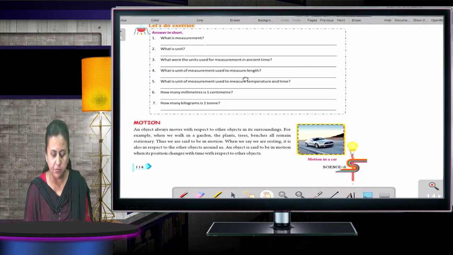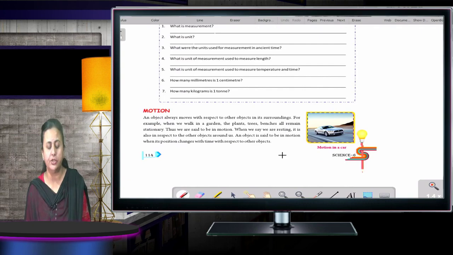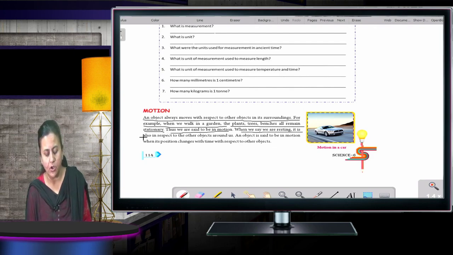Now let's move to the next topic, that is motion. An object always moves with respect to other objects in its surrounding. For example, when we walk in a garden, the plants, trees, benches all remain stationary. Thus, we are said to be in motion. When we say we are resting, it is also in respect to the other objects around us.